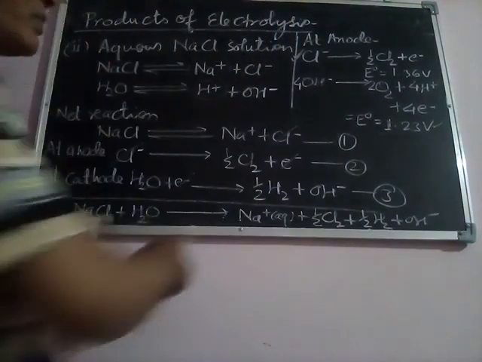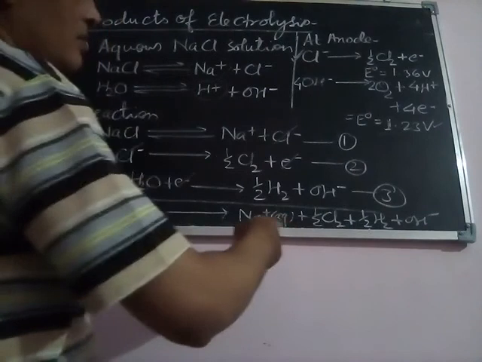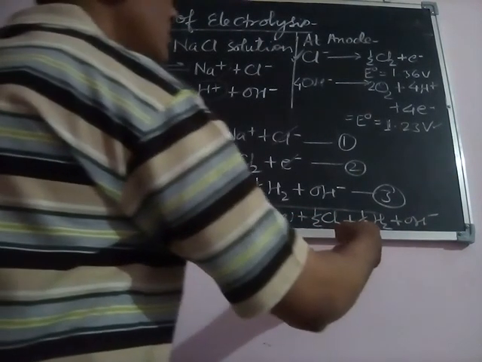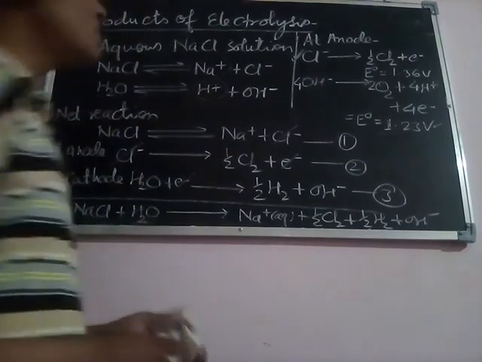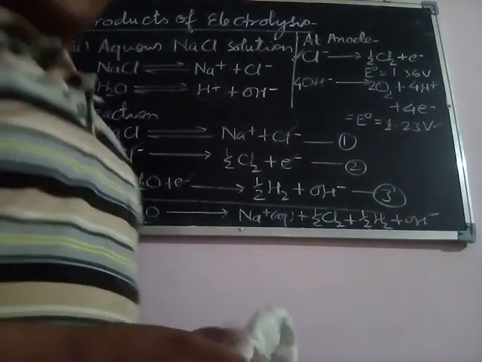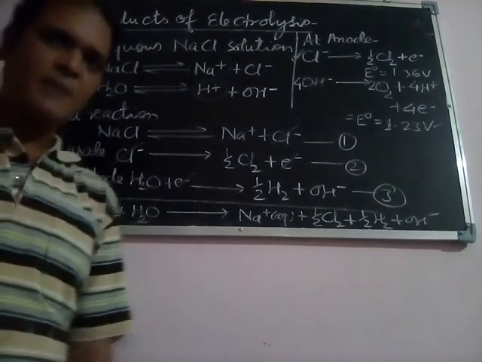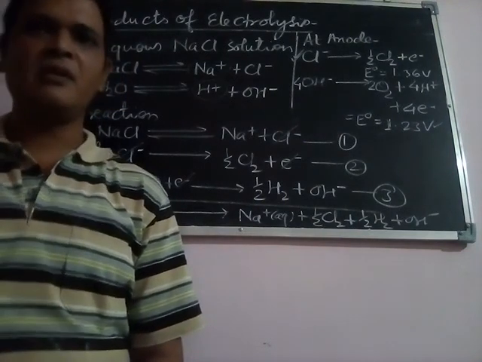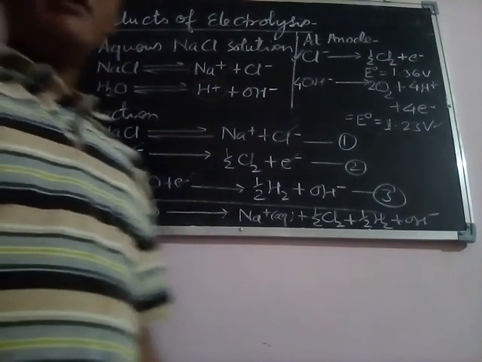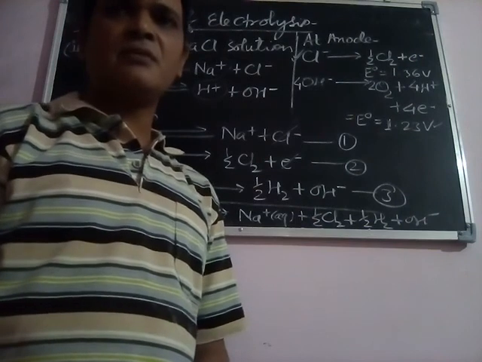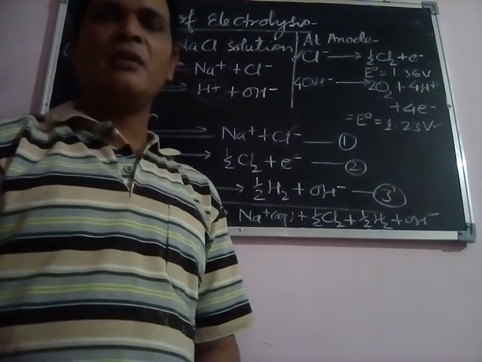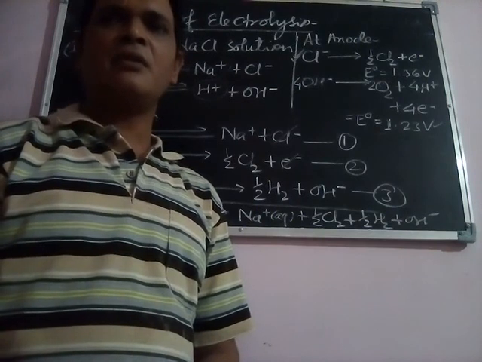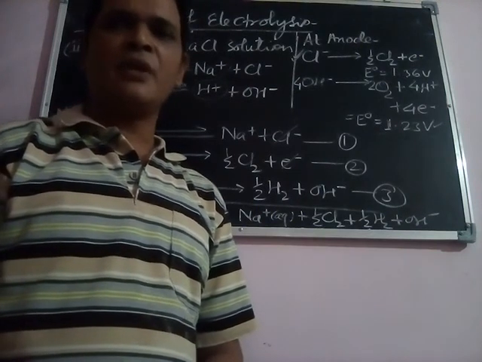So these are the possible products of electrolysis of aqueous solution of sodium chloride. In this manner, our product of electrolysis is completed here. And now further, we will start the next unit in the